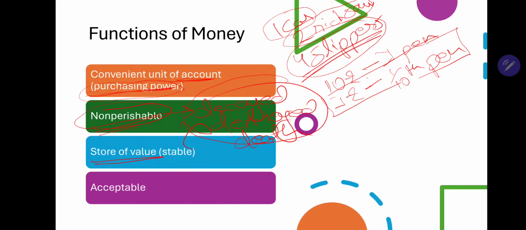The fourth, and in my opinion the most important, function of money is that it is nearly universally acceptable, meaning everyone accepts money as value. This property is also called liquidity.